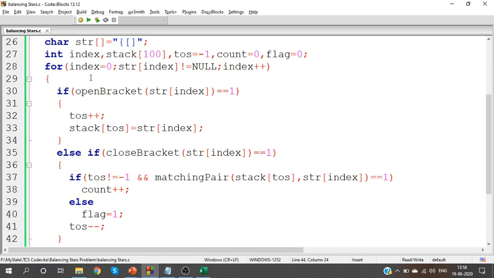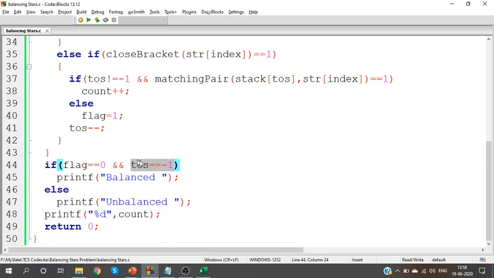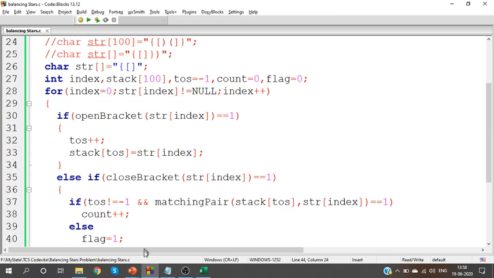Don't stop it, guys, because they are asking you how many matching pairs are present. So you need to count the number of matching pairs. So don't stop if they are unbalanced. Continue with your iteration and find the number of balanced pairs. And finally, print the output. Stack should be empty and flag should be 0. Only then it is balanced, otherwise unbalanced. This is about brackets.